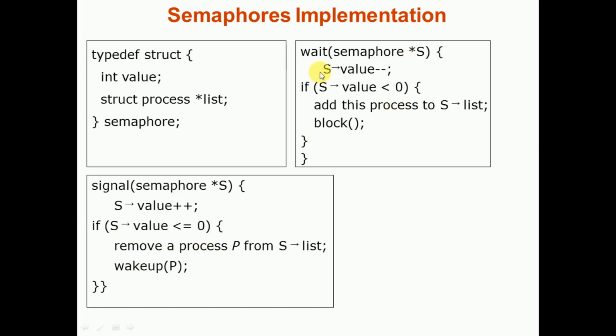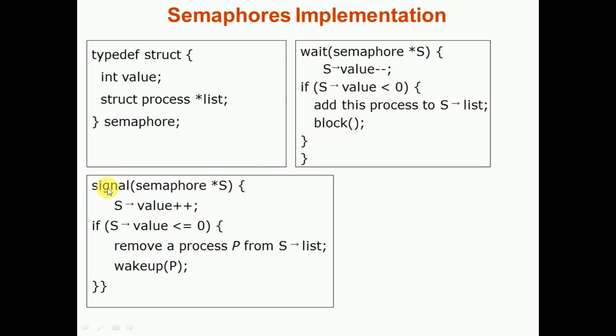Just remember, in wait we decrement the value, in signal we increment the value. In wait we check whether the value is less than 0. If the value is less than 0, we add a process to the list of waiting processes, and we call block, because that process will go to the waiting state.